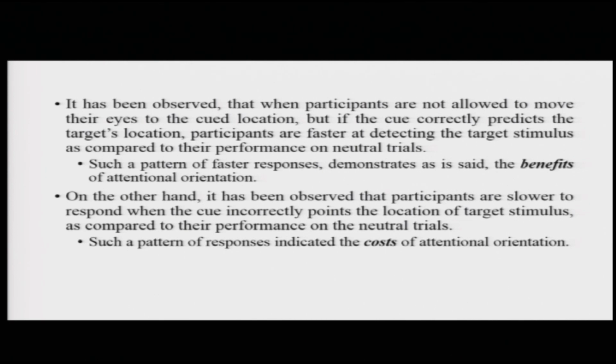On the other hand, it has been observed that participants are slower to respond when the cue incorrectly points to the location of the target stimulus. So, for example, on invalid trials, their reaction times are even higher than on the neutral trials. So, this is referred to as the cost of orienting attention incorrectly.